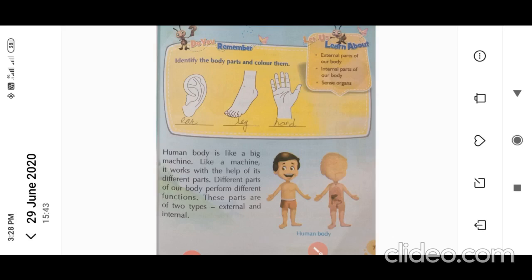Our body parts are divided into two types, external and internal. External means the outer side, which we can see with our eyes, and internal means inside of our body, which we can't see with our eyes. Now we will go ahead.